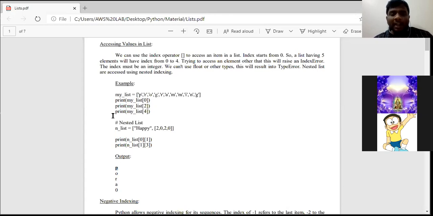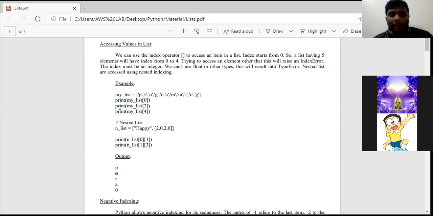In the next print statement, I am asking to go to my underscore list. What is my underscore list in this sense? It's a list name. And I am going to ask to print the value at index 2. So this is index 0, index 1, index 2. So O will be our output.